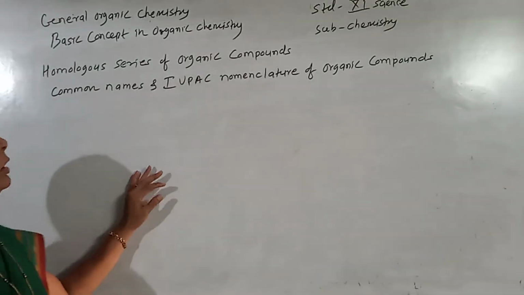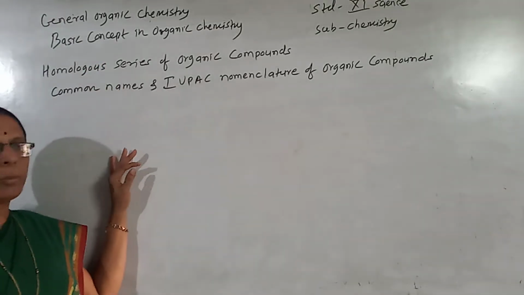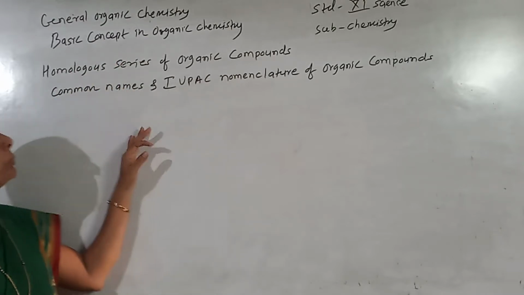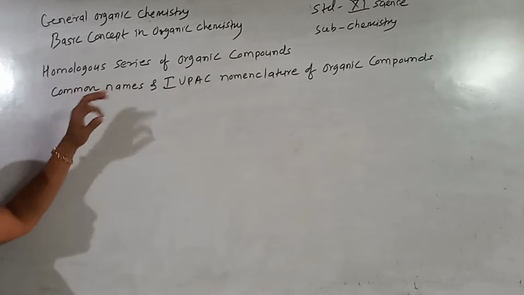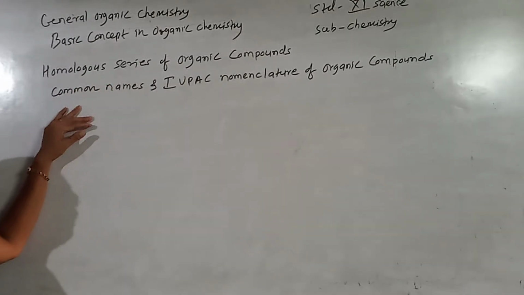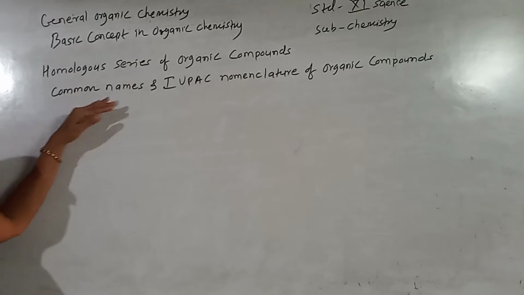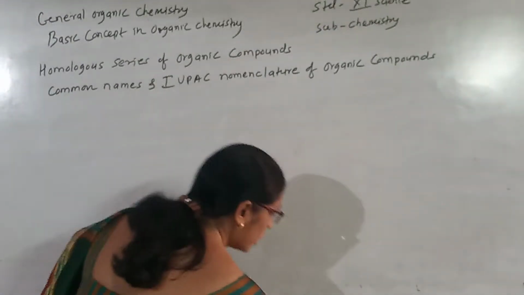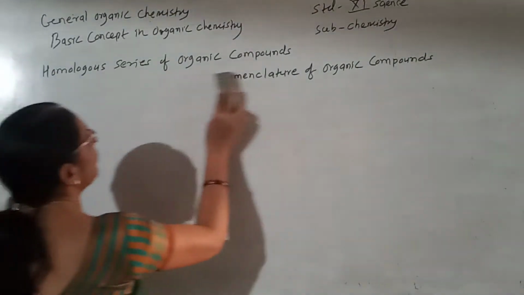Hello students. Now in general organic chemistry, in this part we have considered the next topics as the homologous series of organic compounds, and then a very important part of organic chemistry, that is common names and IUPAC nomenclature of organic compounds. Now let us first consider the homologous series of organic compounds.